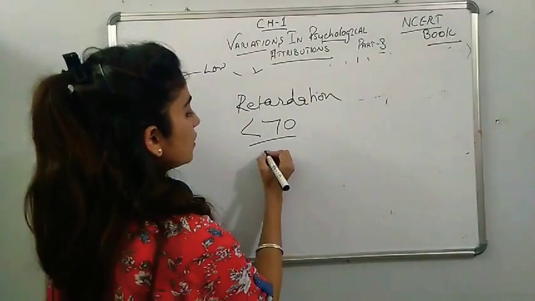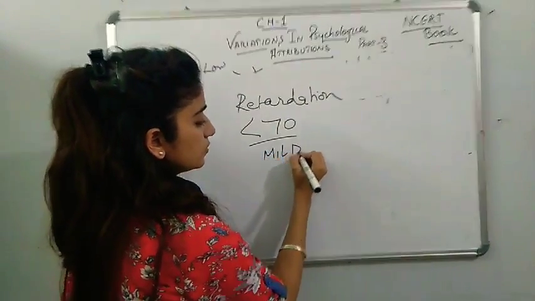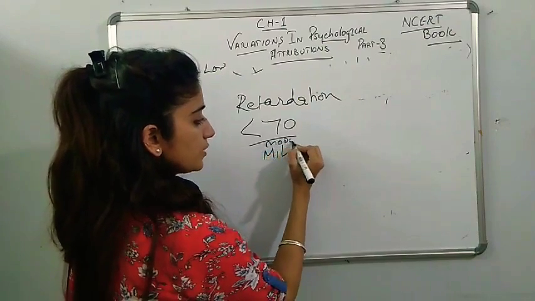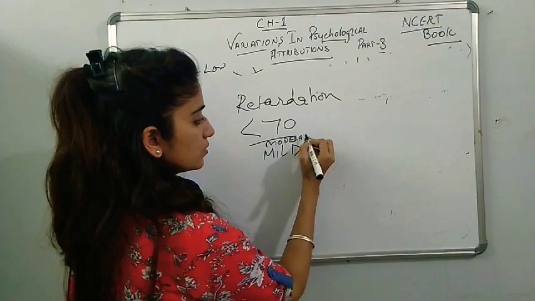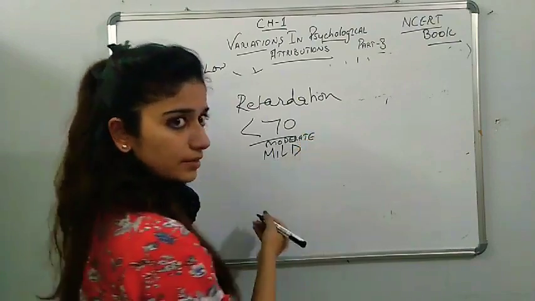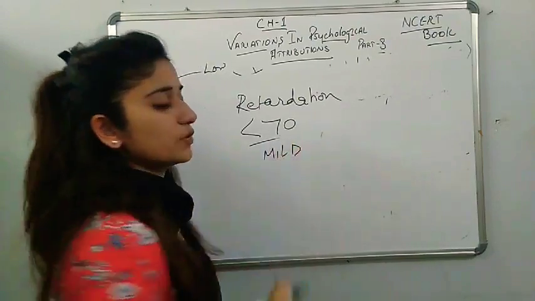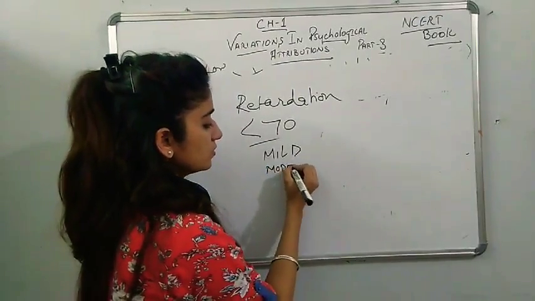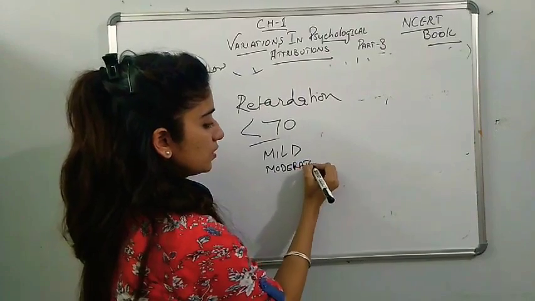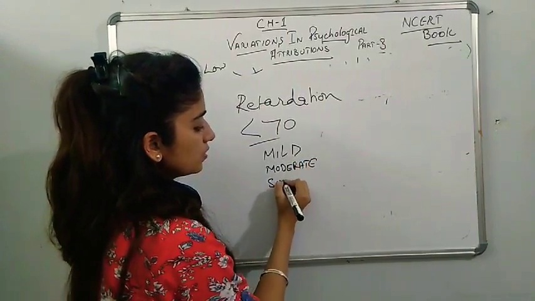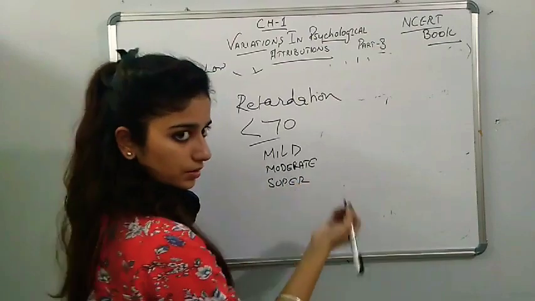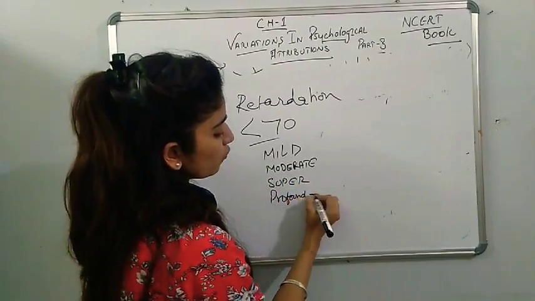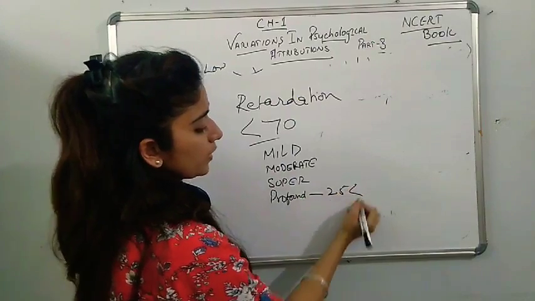The levels are mild, moderate, then severe retardation, and then profound. The one who is in the profound level is below 25.